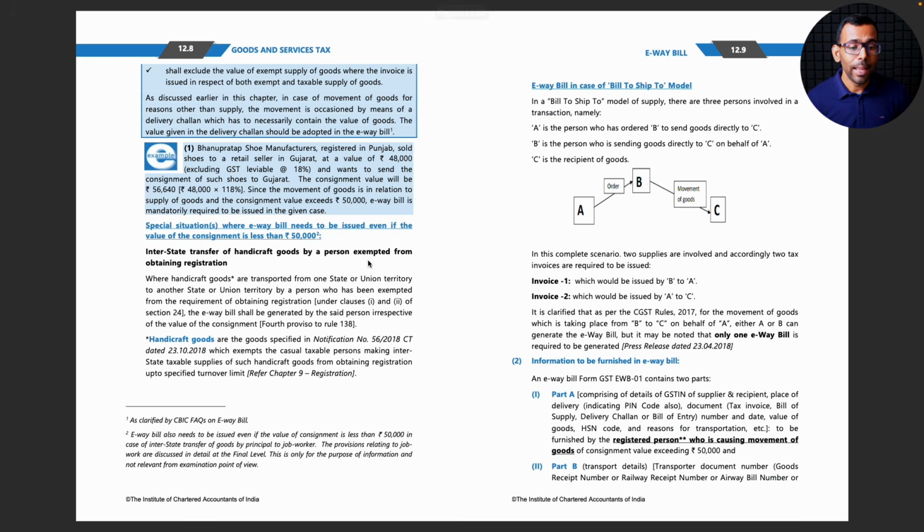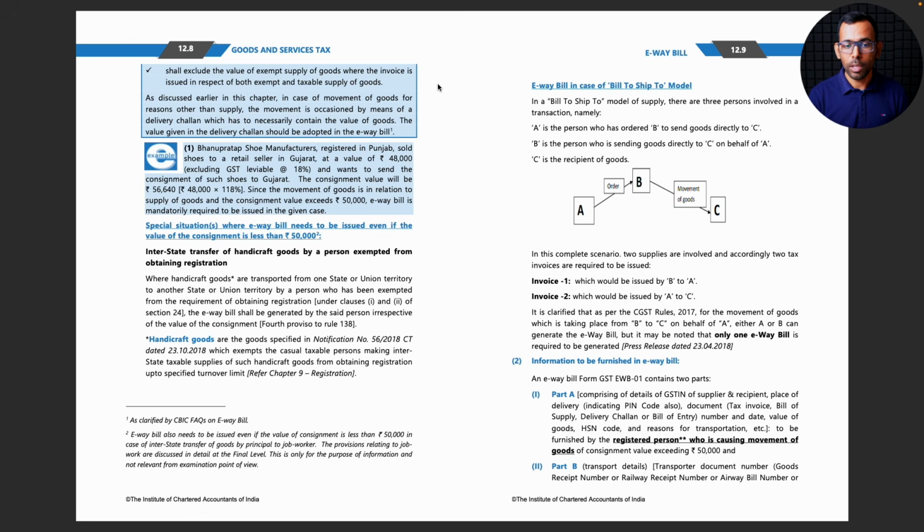It shall exclude the value of exempt supply of goods where the invoice is issued in respect of both exempt and taxable supply of goods. Let's say I'm doing a composite supply, supplying goods A, B, C, and goods A is exempt from GST.